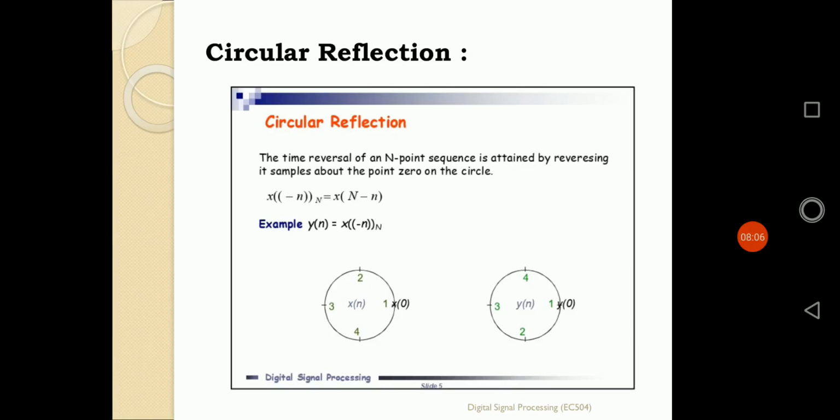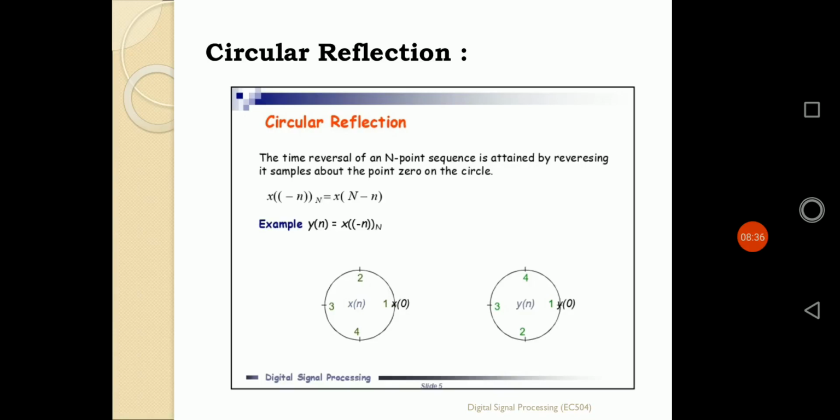Now what is defined by a circular reflection? Circular reflection is nothing but reflection of that particular sequence with respect to the y-axis. That means it is the circular reversal of the sequence, the time reversal or time folding of the sequence. The time reversal of an N-point sequence is obtained by simply reversing its samples about the point 0 on the circle. So the time reversal of x of n is simply defined as x of minus n.